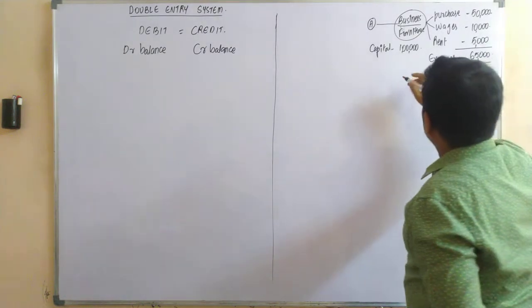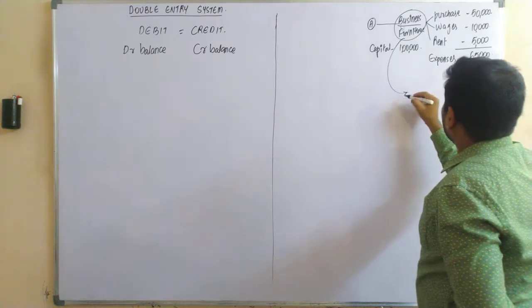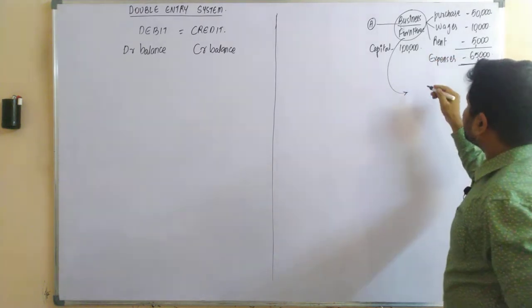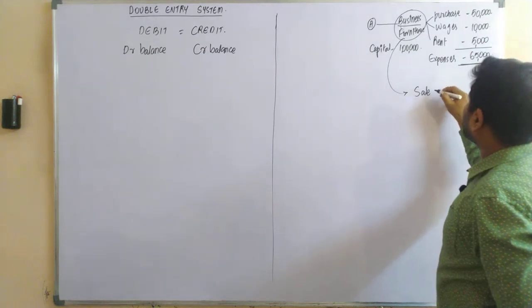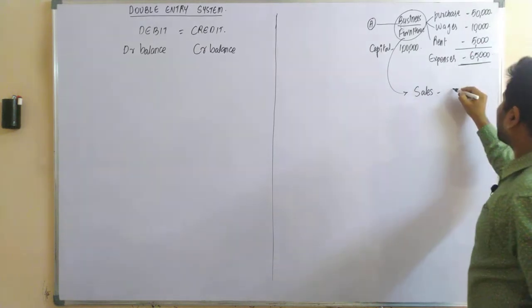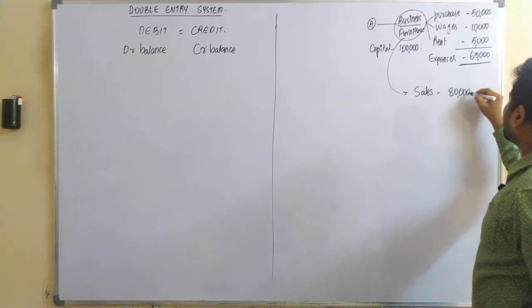Now let us assume this product, which was converted from wood into furniture, was sold for 80,000 rupees.